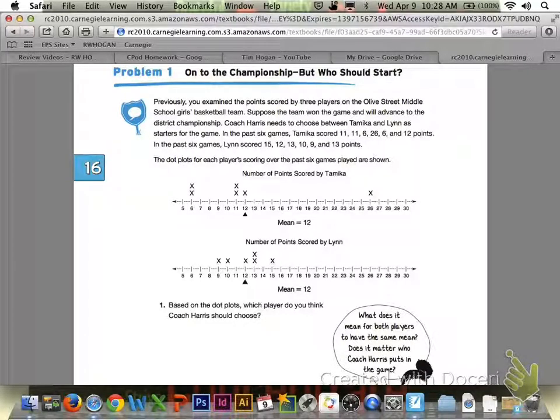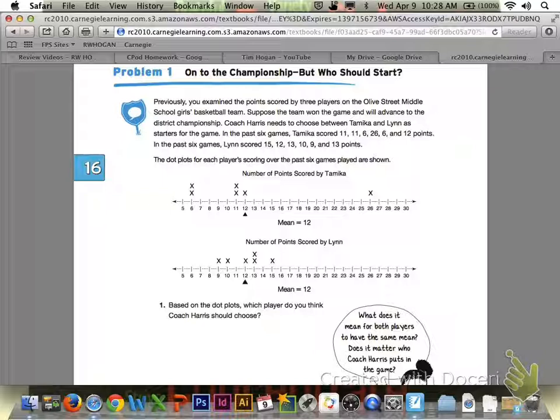Hello class, moving on to 16.3. Our learning target for today is going to be calculating and interpreting the mean absolute deviation. If you take a look at page 1096 in problem number 1, we are on to the championship.